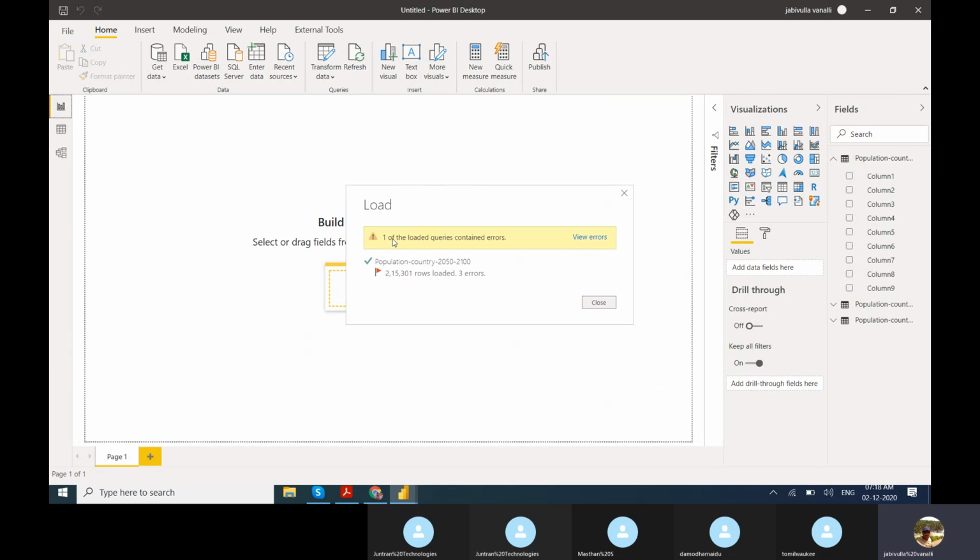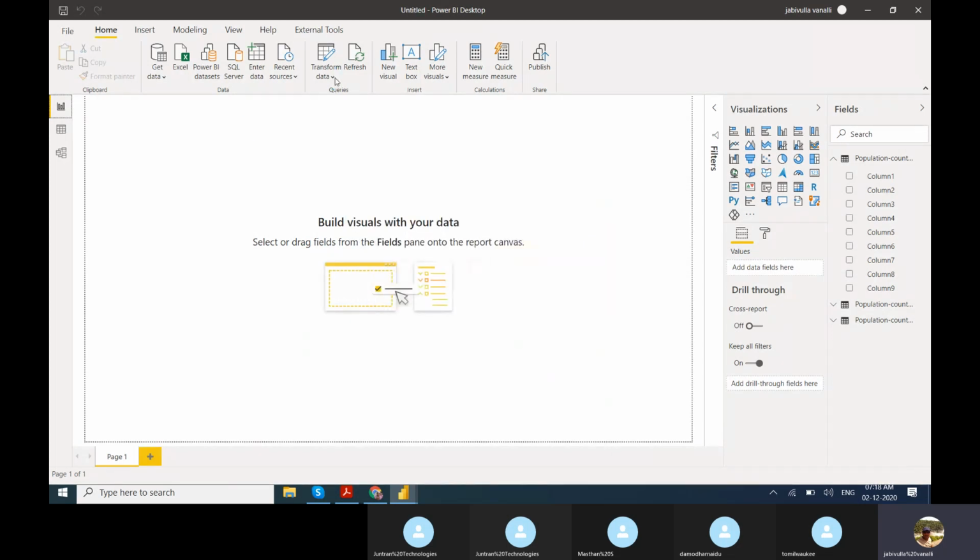Now see, one of the loaded queries contained errors. If you click on view errors, what will happen? It will directly open transform data, and those errors will be saved in a different folder.